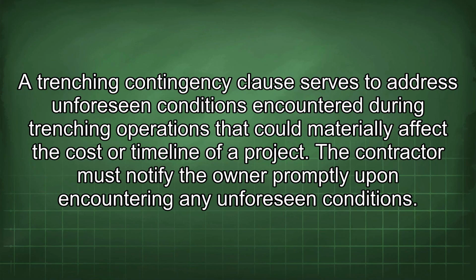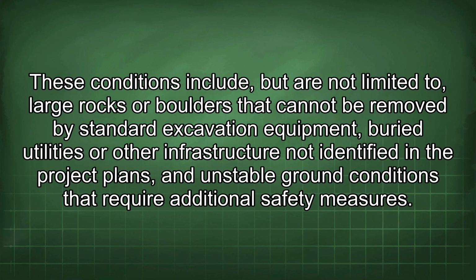The trenching contingency clause serves to address unforeseen conditions encountered during trenching operations that could materially affect the cost or timeline of a project. The contractor must notify the owner promptly upon encountering any unforeseen conditions. These conditions include, but are not limited to, large rocks or boulders that cannot be removed by standard excavation equipment, buried utilities or other infrastructure not identified in the project plans, and unstable ground conditions that require additional safety measures.